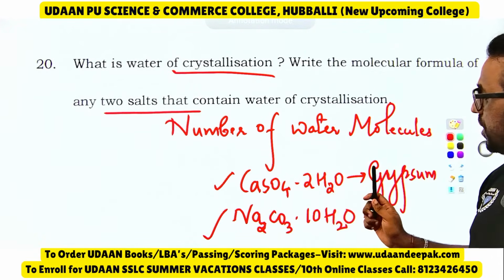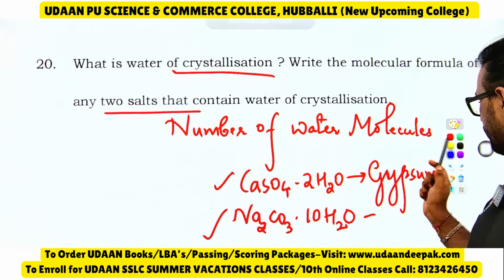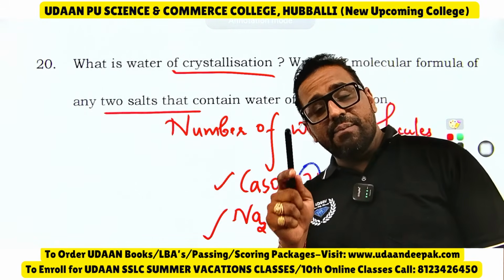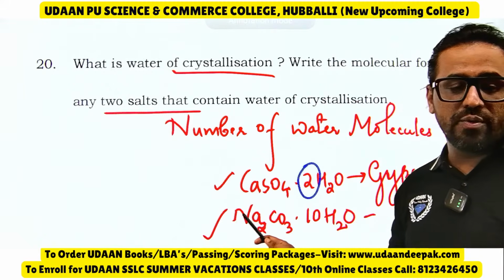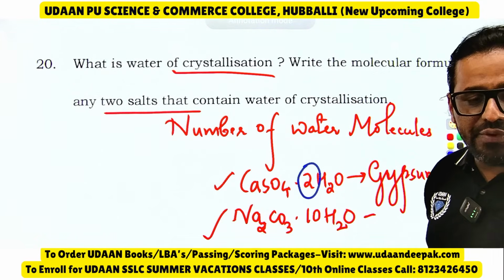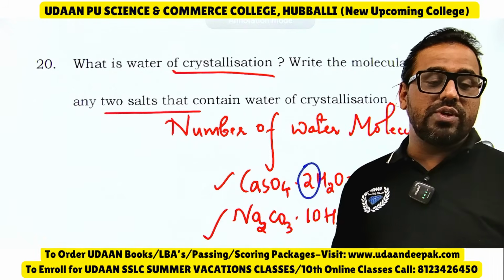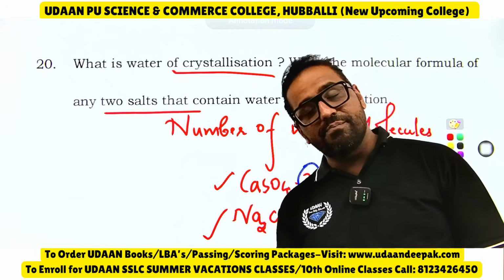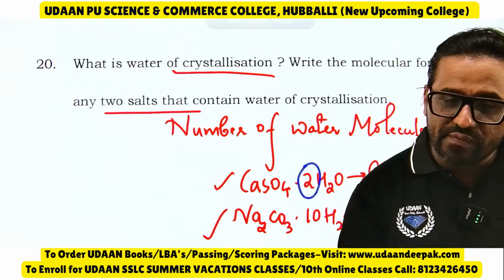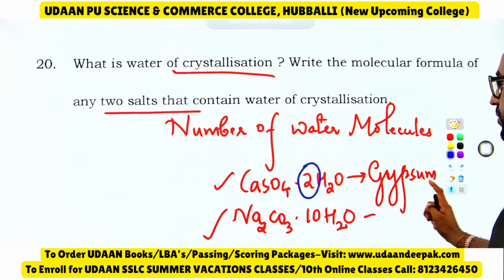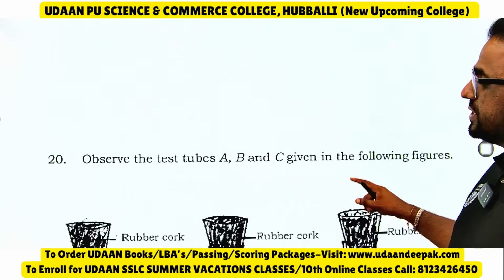See the number of water molecules present. So what is the water of crystallization here? 2 is the water of crystallization, because it is the number of water molecules present in one formula unit of salt. FeSO4 dot 7H2O, very good dear. For CuSO4, you should write some number here, then only we consider it as water of crystallization, or else not. Okay. I hope you got how to answer this question.